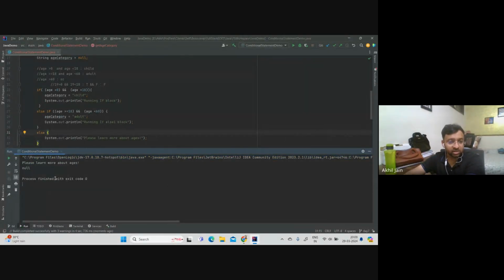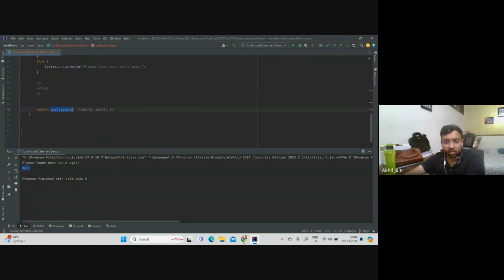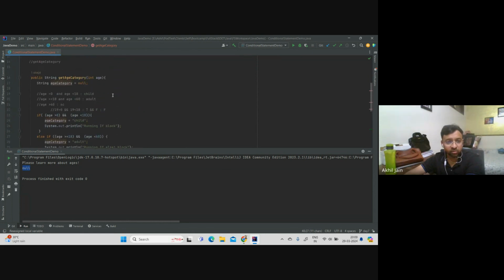It is saying please learn more about ages. So it means it did not go inside this, it just went inside this, and this got executed, and then it is printing null because the age category has received the value of null, which was the default value. Okay, and that is where it is printing.